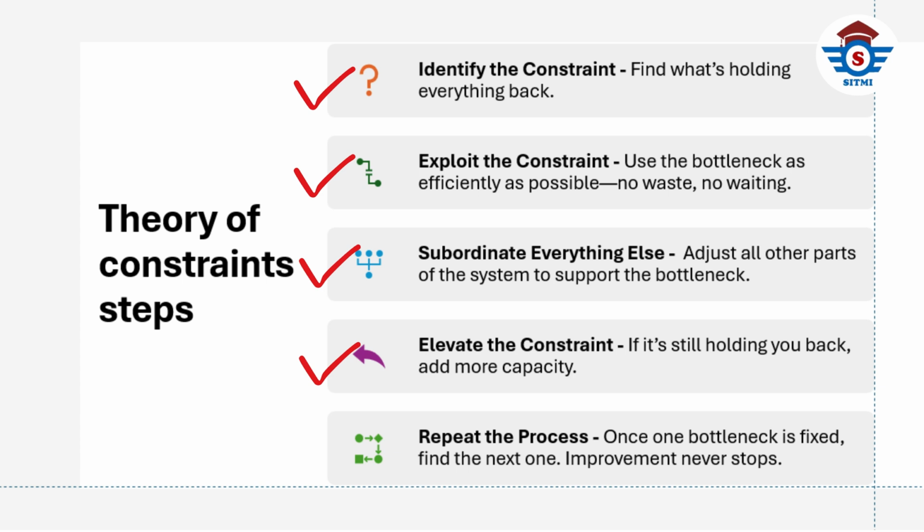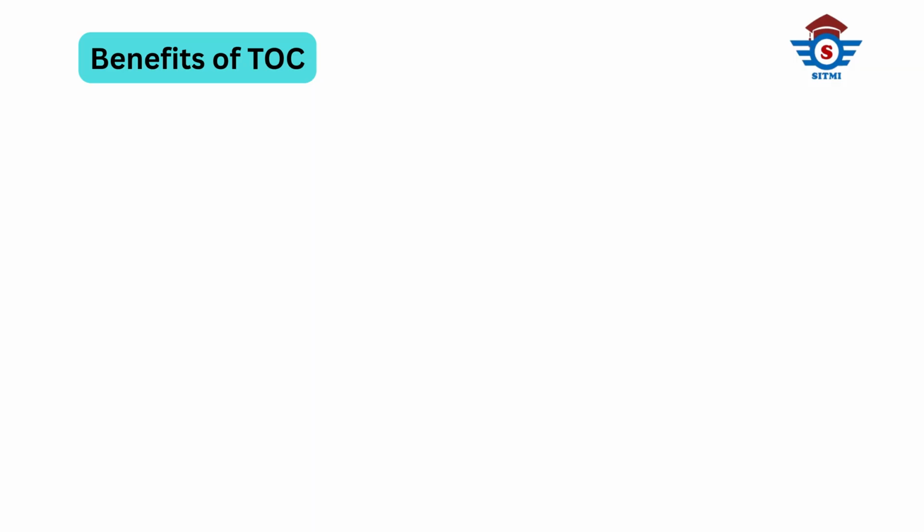The fourth step is to elevate the constraint. If it's still holding you back, add more capacity, like new equipment or staff. The fifth step is to repeat the process. Once one bottleneck is fixed, find the next one. Improvement never stops. Next, here are the key benefits of TOC.